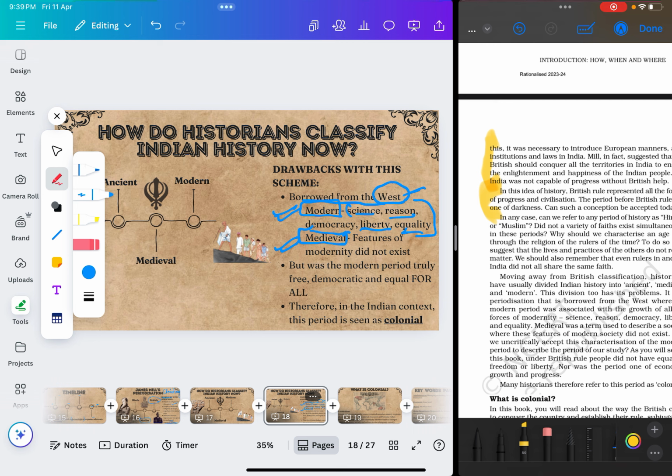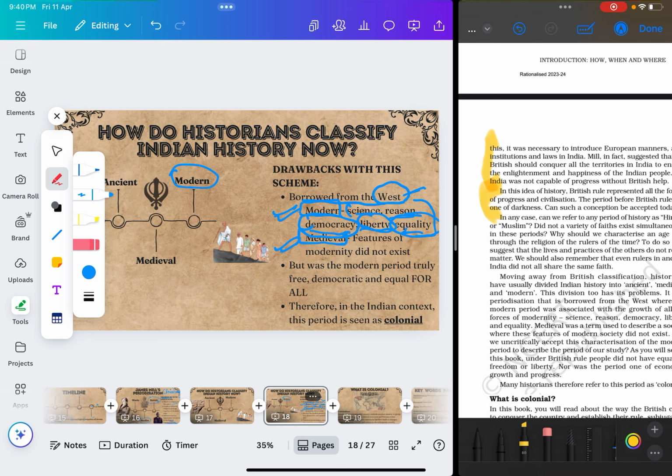But now tell me, if you look at Indian history, can you say that the modern period, or when you look at history, I'm sure you know a little bit about it, you will also see that actually in India, during what the West is calling the modern period, we did not have any democracy, we did not have liberty, and we did not have equality. And why is that?